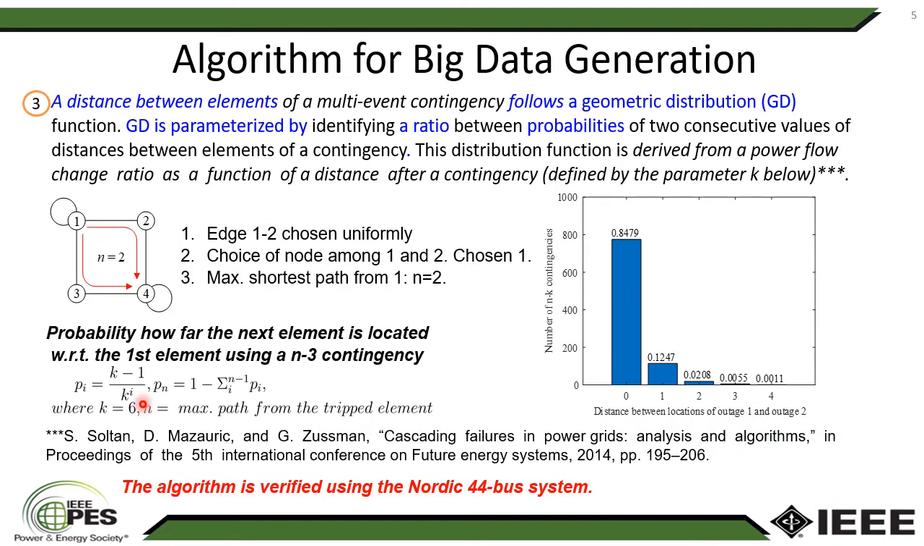So at step 3 of the algorithm, a distance between elements of a multi-event contingency follows a geometric distribution, which is parameterized by identifying a ratio between probabilities of 2 consecutive values of distances between elements of a contingency. For example, for this graph, the distance between locations of outage 1 and outage 2 drops with the growth of a distance from the place of first element of contingency, which corresponds to reality.